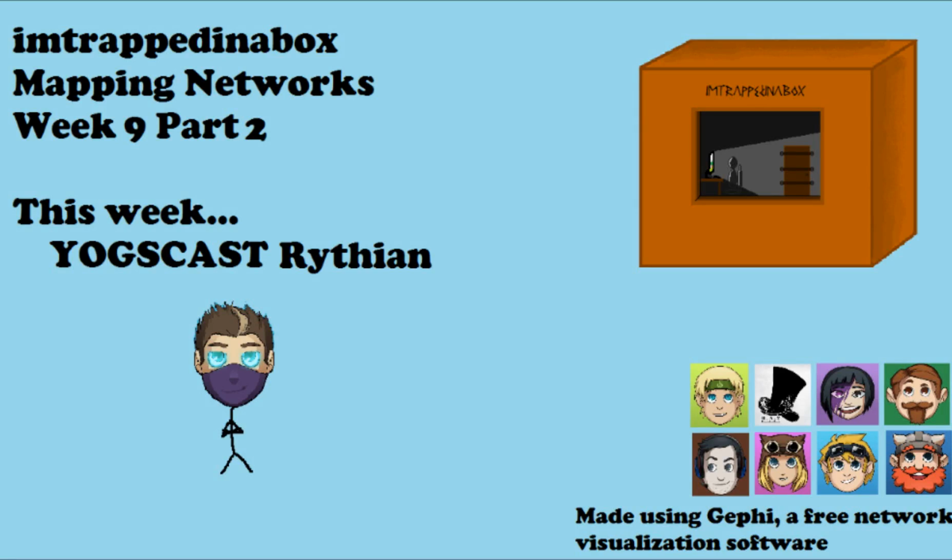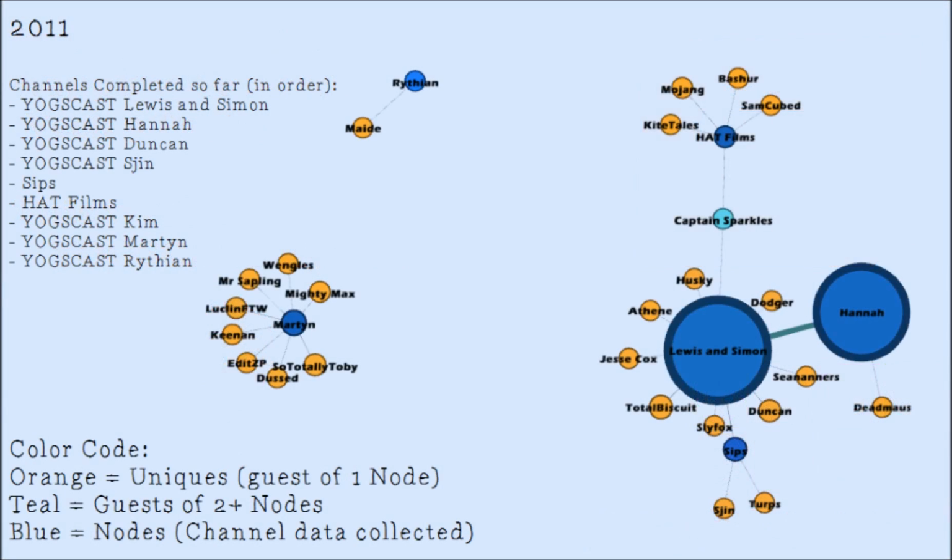Welcome back to my networking project, where I graph the collaborations between different YouTubers. I'm back in Gephi, the network visualization program, and I've got more data to show you. As always, every circle on this graph represents a YouTube channel or contributor, and their size as well as their position are directly related to the number of appearances each guest has made. Today, I've used the Force Atlas 2 positioning algorithm to organize them, so things should look slightly different.